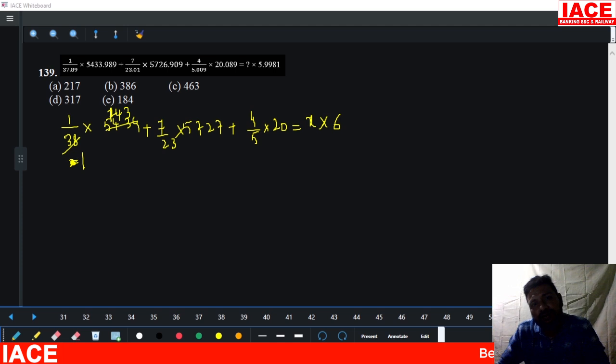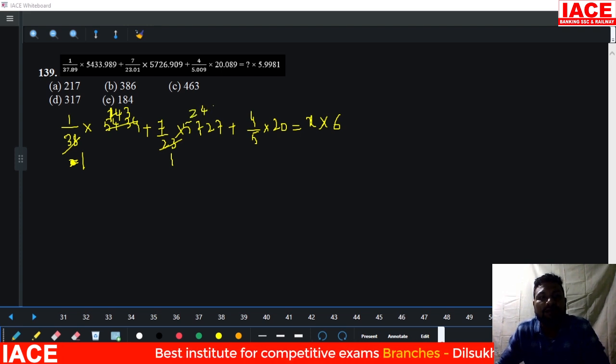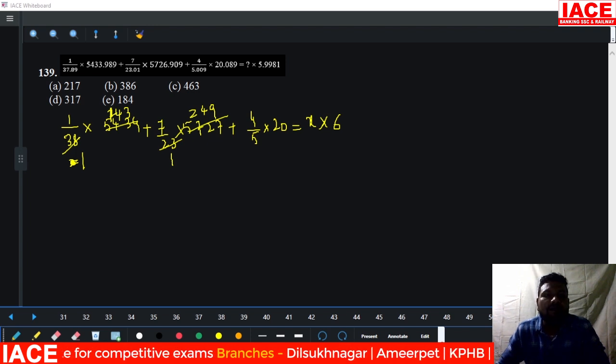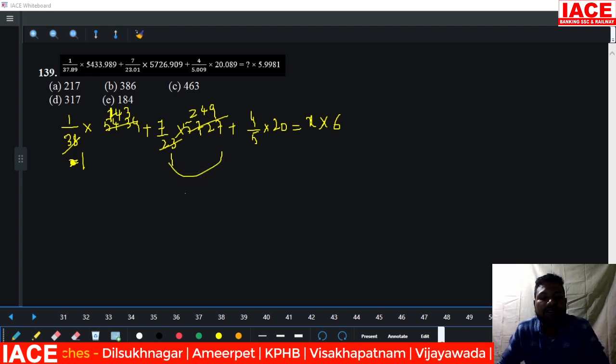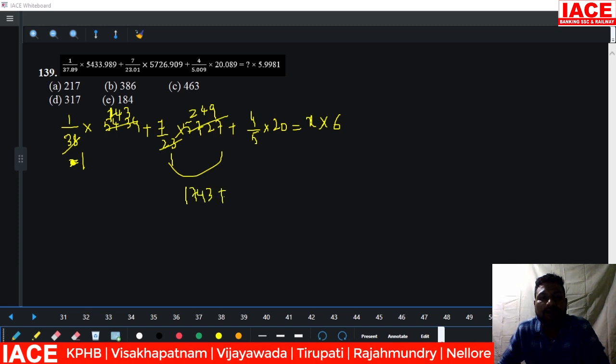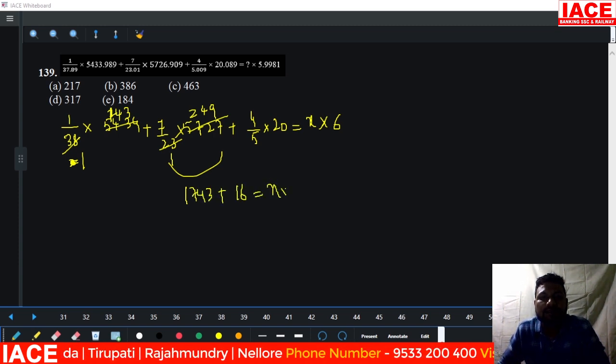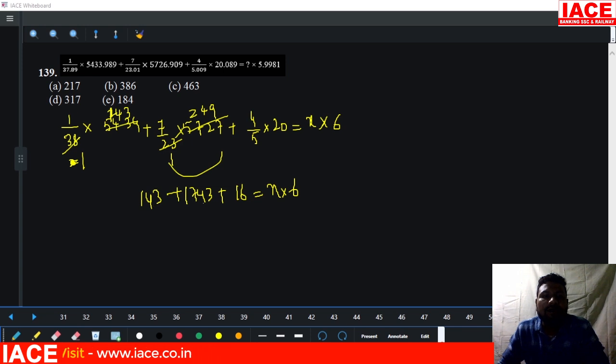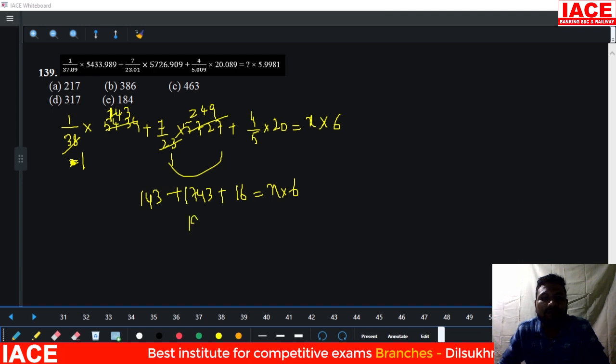Next we should calculate with 23. Directly we can calculate with 23. 23 ones are 23, 23 twos are 46, and 23 fours are 92. And these are multiplied. 7 into 249 value is 1743, plus 16, and x into 6, and here is 143, and this will be added. 43 plus 43 is 86. 86 plus 16 is 102. 102 added to 100 is 202. 202 is added to 1700, it is equal to 1902 by 6 is equal to x.